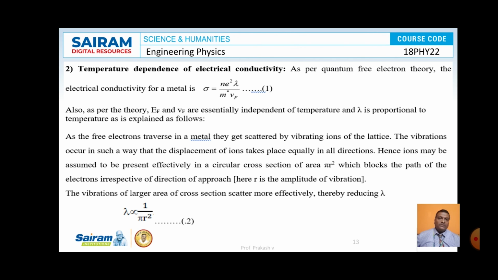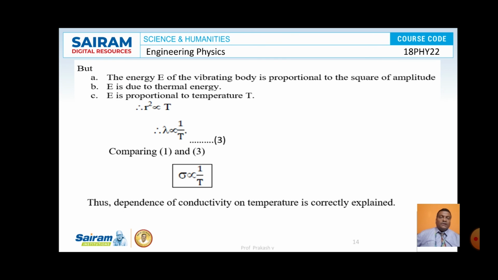That's why lambda is inversely proportional to pi r square here. Further, r square is directly proportional to temperature. That's why lambda is inversely proportional to T. By comparing equations 1 and 3, we come to the conclusion that sigma is proportional to 1 by T. So this is in agreement with experimentally observed values.